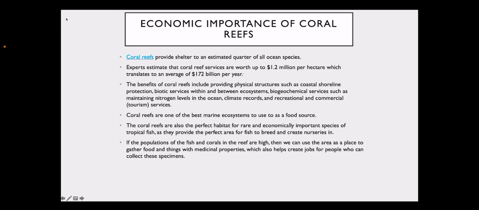Economic importance of coral reefs. Coral reefs provide shelter to an estimated quarter of all ocean species. Experts estimate that coral reef services are worth up to $172 billion per year. The benefits of coral reefs include providing physical structures such as coastal shoreline protection, biotic services within and between ecosystems, biogeochemical services such as maintaining nitrogen levels in the ocean, climate records, and recreational and commercial services. Coral reefs are one of the best marine ecosystems used as a food source. The coral reefs are also the perfect habitat for rare and economically important species of tropical fish, as they provide the perfect area for fish to breed and create nurseries in.